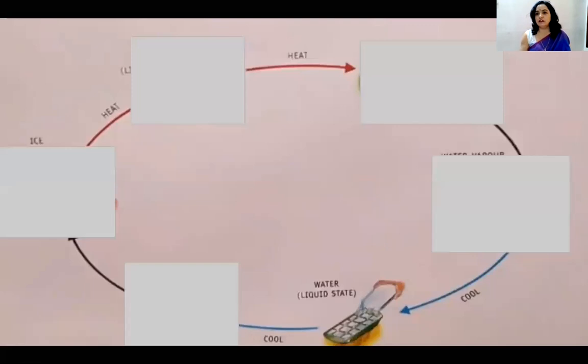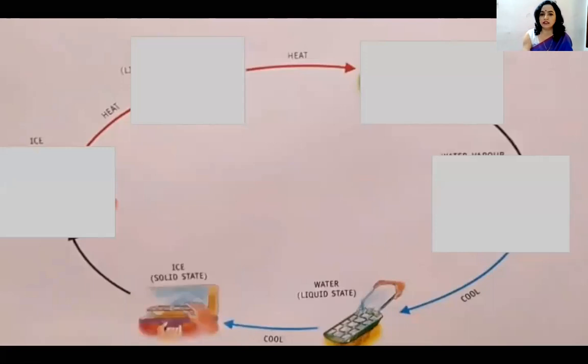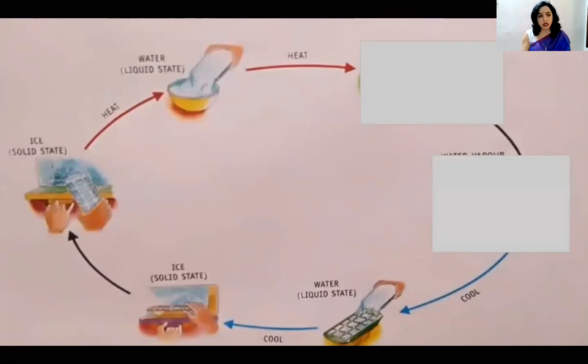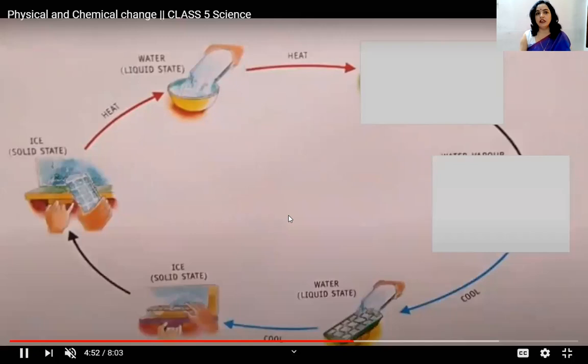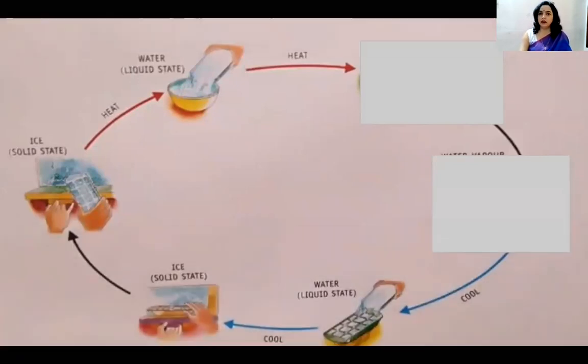Now different processes can be done. One by one I will explain you. Like मैंने पहले पानी लिया, I cool it. ठीक है? If you cool water, it will change to the solid state. As you can see in this water, this type of cycle I have made just to make you understand. Now I have taken it out from the freezer. I want to drink a lemonade. So I took it out and again I have heated. So by heating, it is changed to the water again.